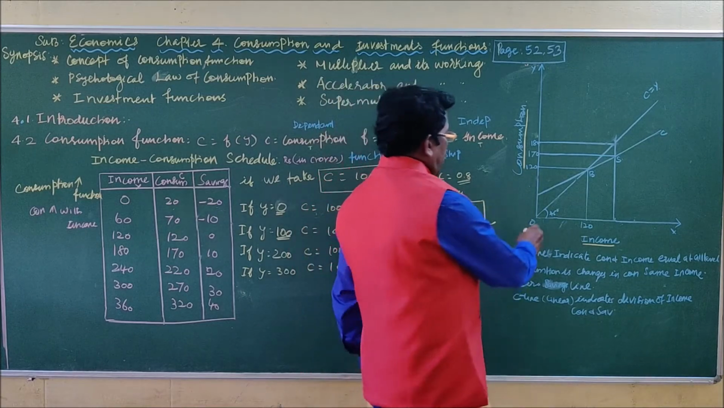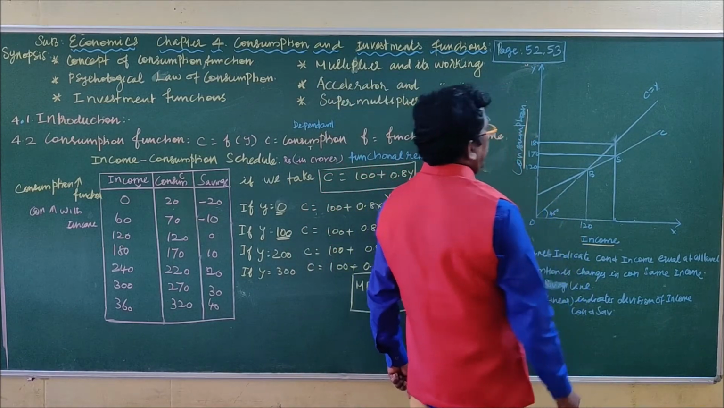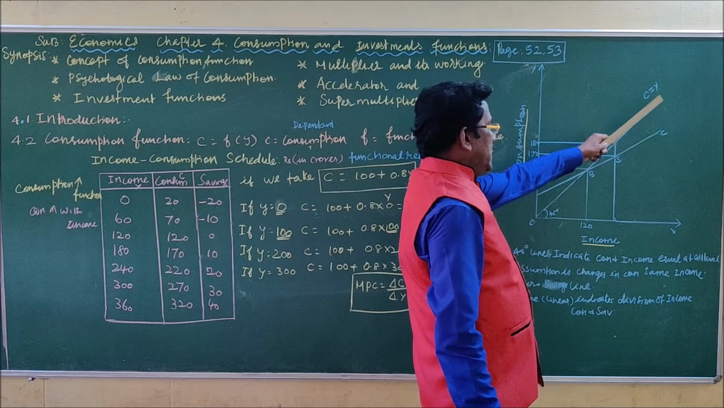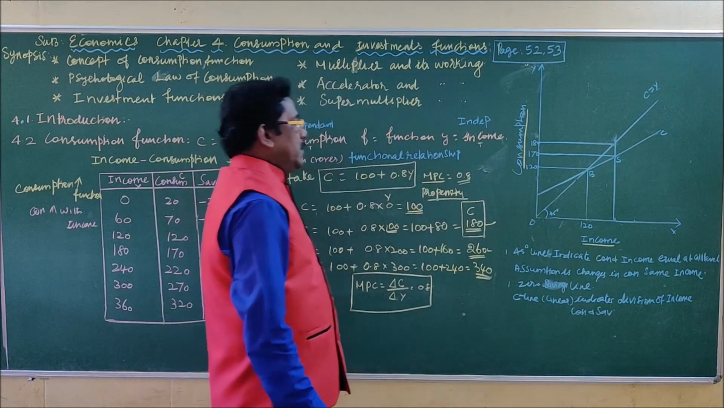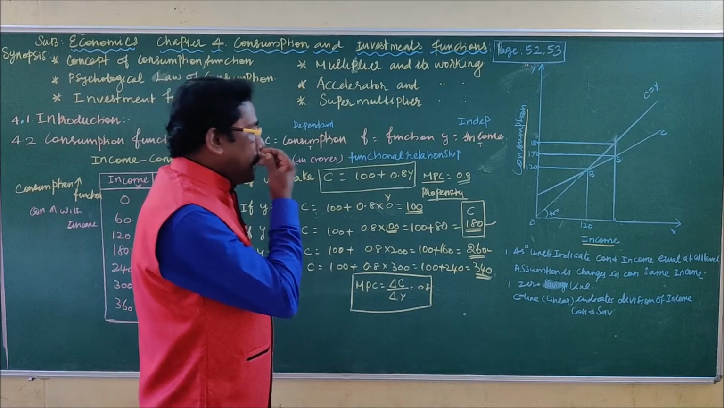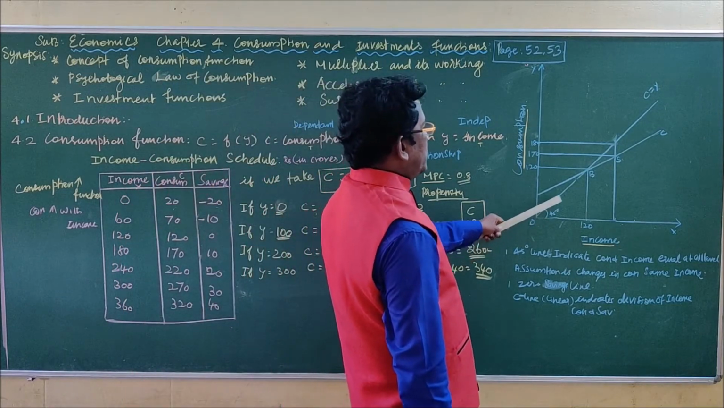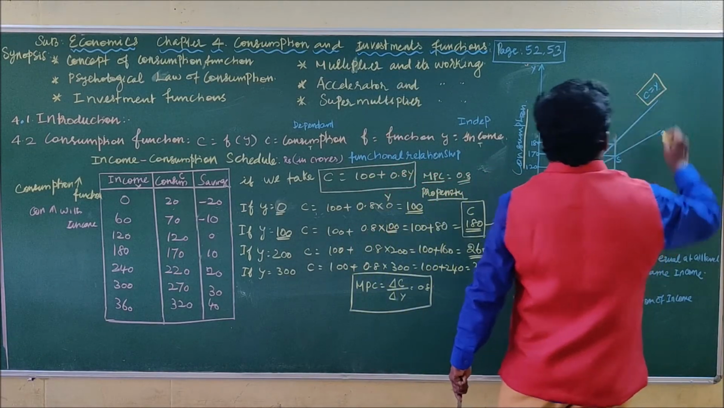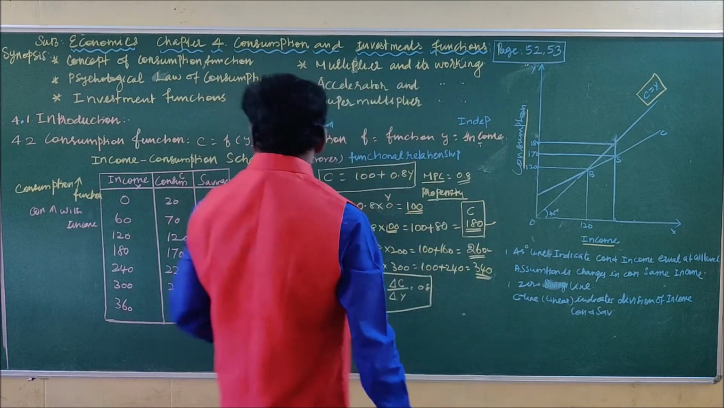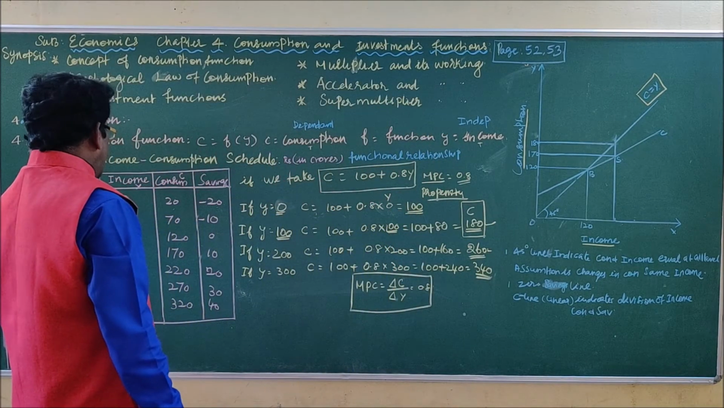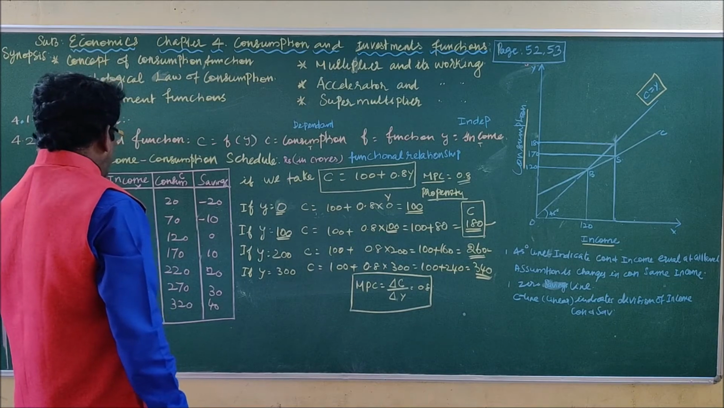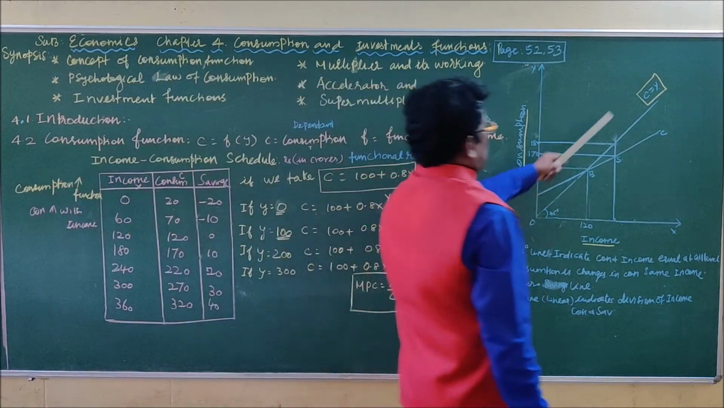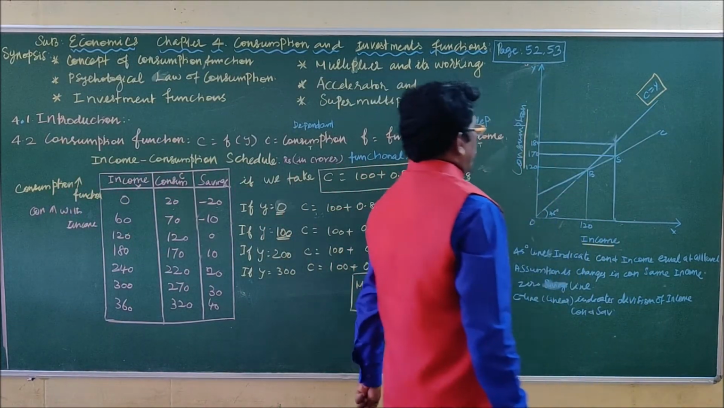So the 45-degree line, here is a 45-degree angle line. It indicates that consumption and income are equal at all levels. Whether the income increases to 120, 180 or 240, whatever the level of income, the consumption is equal. Consumption is always equal to income.